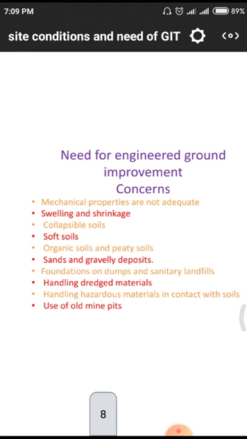Old mine pits, whenever we have old mine pits, such as coal mines or any other aluminum or steel mines. That means for aluminum we have bauxite, for steel we have hematite. Whenever these hematite and bauxite mine pits are used for construction areas, they have less strength. Why? Because ore is formed whenever the parent material is in a degraded position.